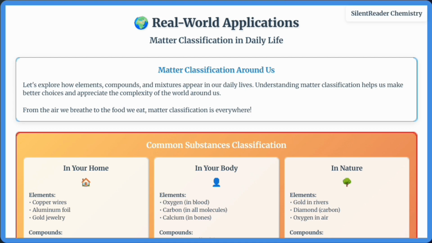Industrial applications include metallurgy extracting pure elements, pharmaceuticals creating pure compounds, food industry separating mixtures, electronics using ultra-pure elements, and environmental science analyzing and purifying mixtures. The human body itself is an amazing complex mixture of elements, compounds, and mixtures working together.